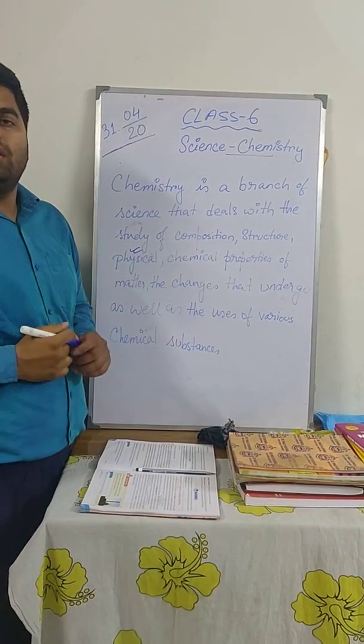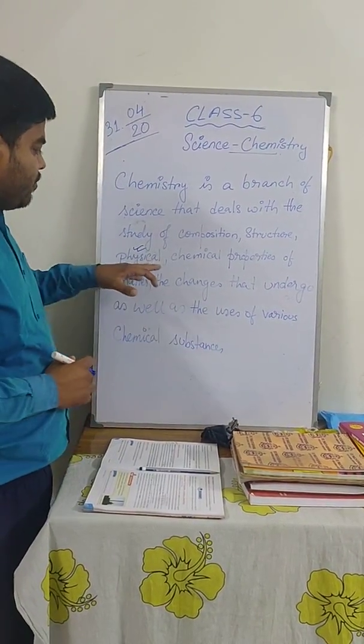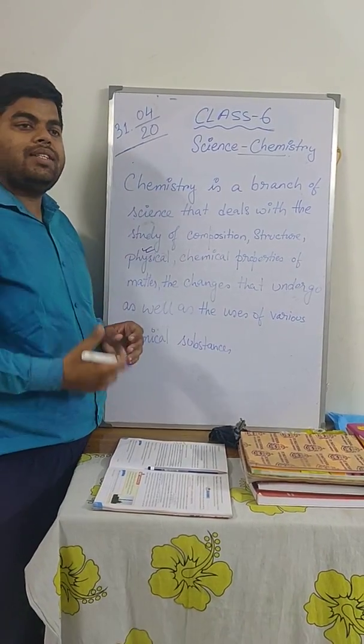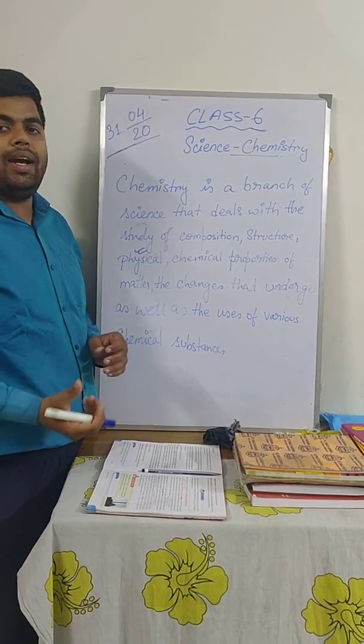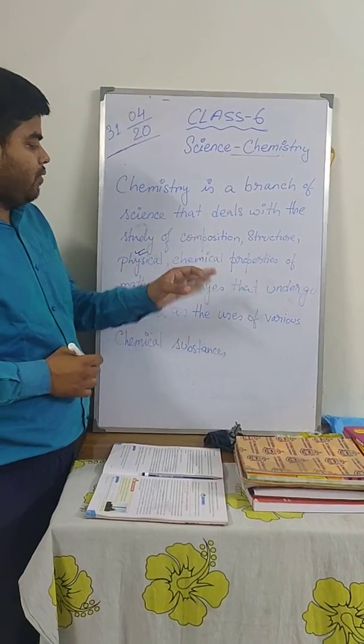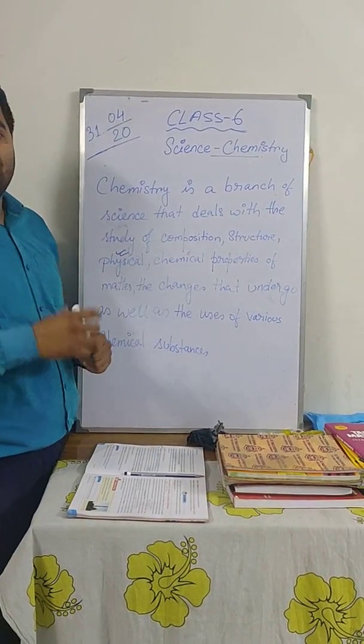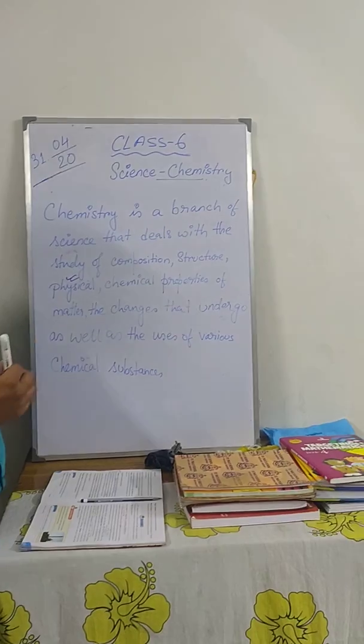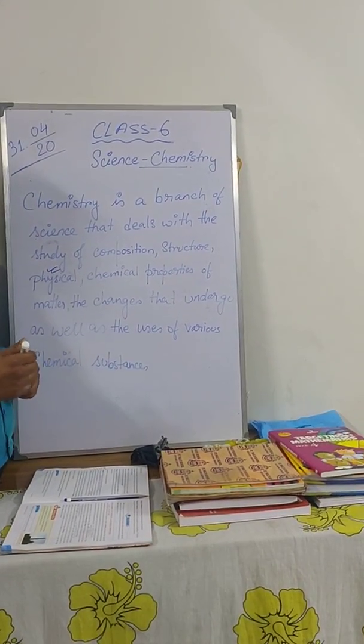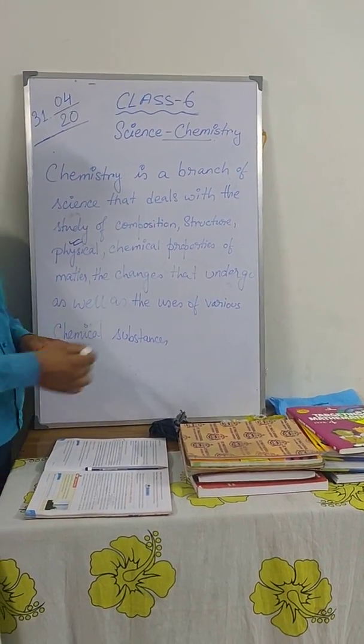Structures, the shape, size of the matter. Physical properties means the appearance, the texture, the color, the melting point, boiling point, everything. Chemical properties means the property to combine with other chemicals to form a new substance.